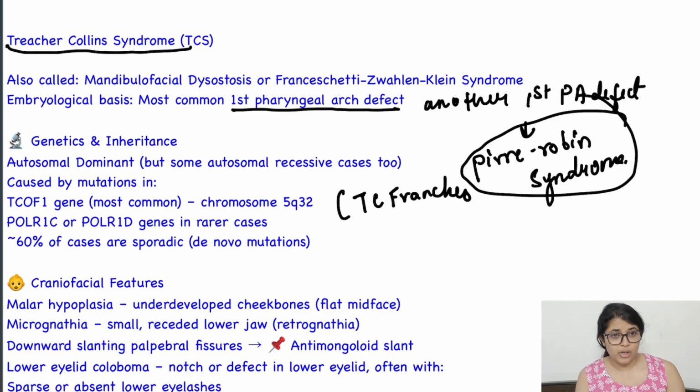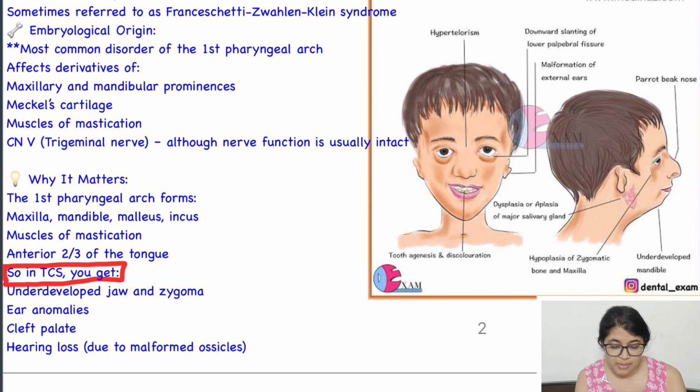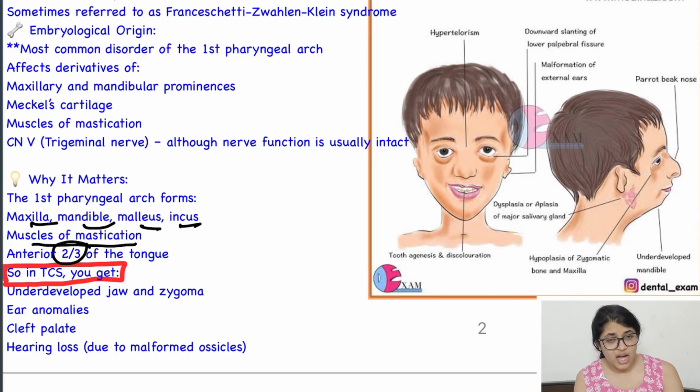So why is it important to know that it is a first pharyngeal arch defect? Because the first pharyngeal arch forms the maxilla, mandible, malleus and incus, the muscles of mastication, and the anterior two-thirds of the tongue. So what will happen in Treacher Collins syndrome? All these structures will be hampered. You will find an underdeveloped jaw and zygoma, which is the cheekbone, ear anomalies because the malleus and incus are involved, cleft palate, and hearing loss due to malformed ossicles.